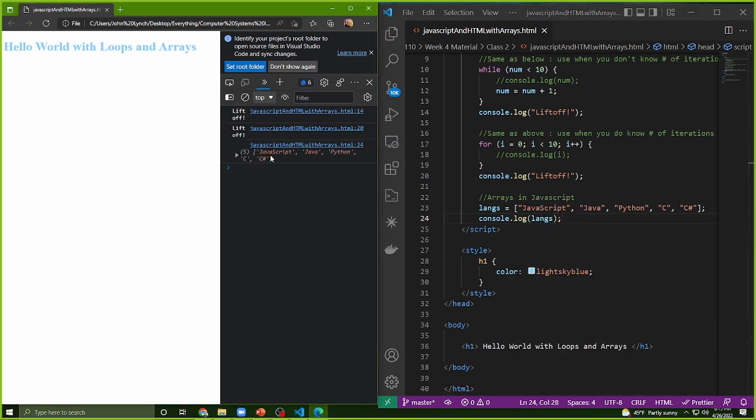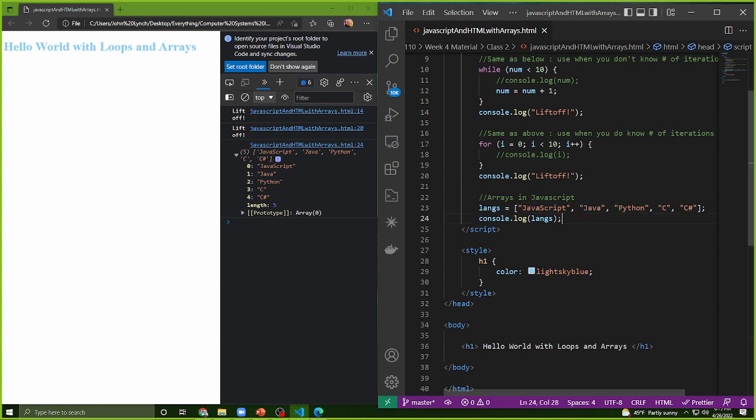And if I actually log my languages now, you'll see here that the output in your console log is super helpful. If you go ahead and click the arrow, you'll notice that it indexes and gives you the length of the array. Each of the items in an array, we always start counting from 0, and each of these has an index represented for it.